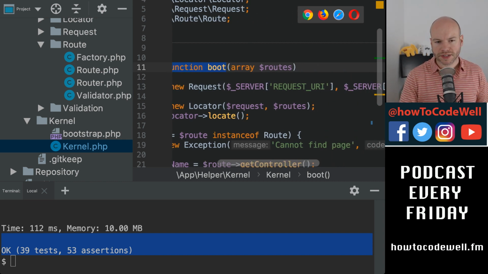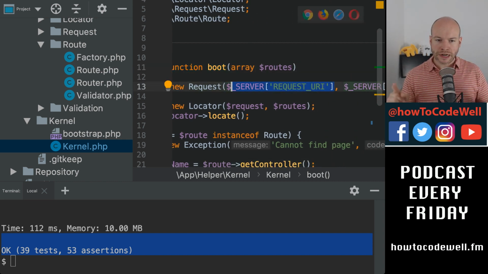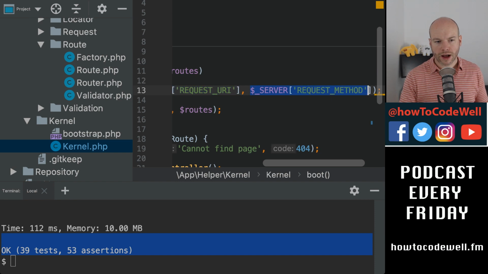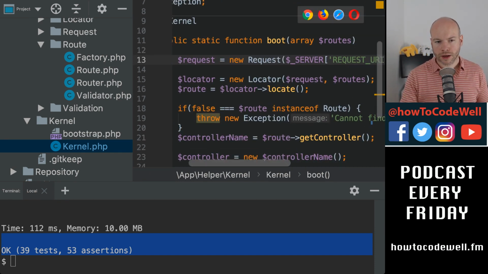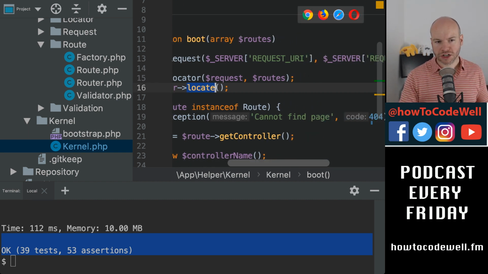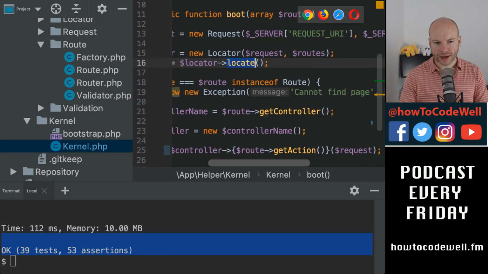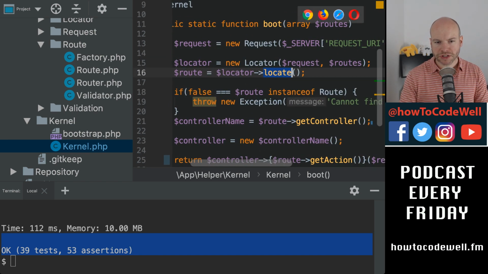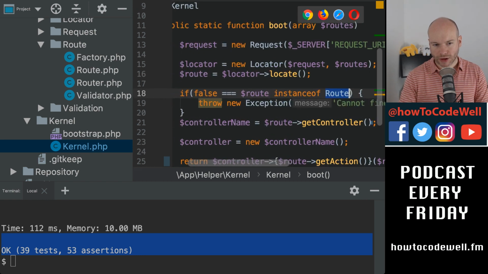and then we pass in the request URI, which is the string that is being sent by the user via the HTTP request. And what we were trying to do is compare that with the request method, so we are passing that in to those roots. And I've called this locator, and we're doing a locate. Now really, this should actually be a match, to be honest, thinking about it, because what we're trying to do is match the pattern of the request URI to this. Okay, then after this we do some throwing of exceptions if the root cannot be located or cannot be matched.